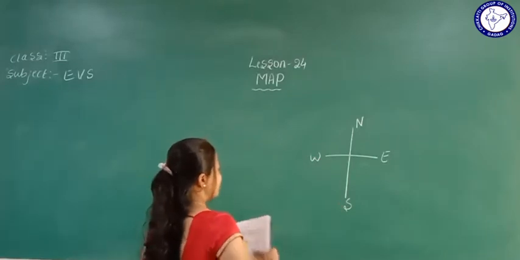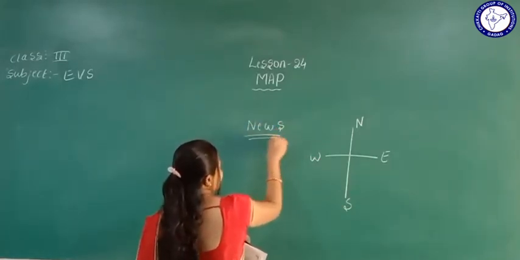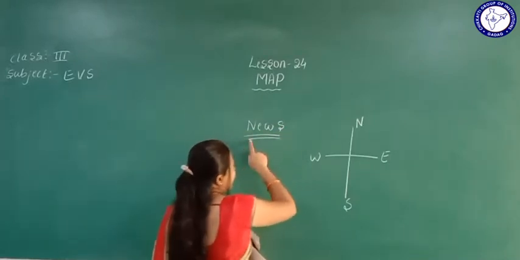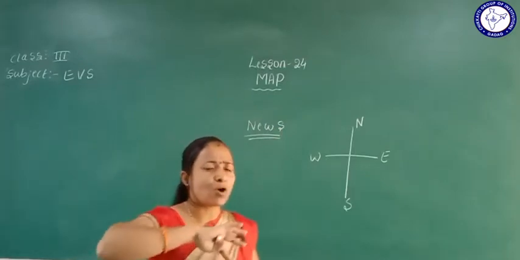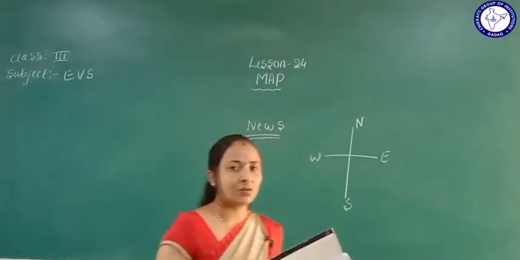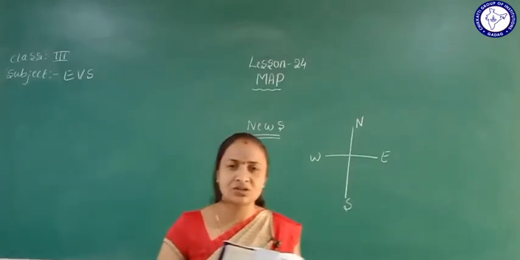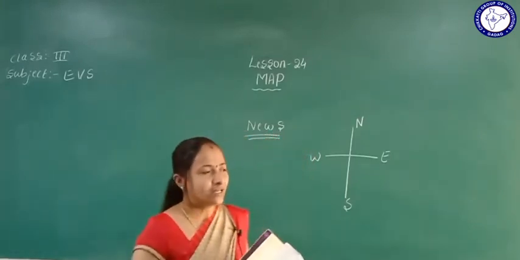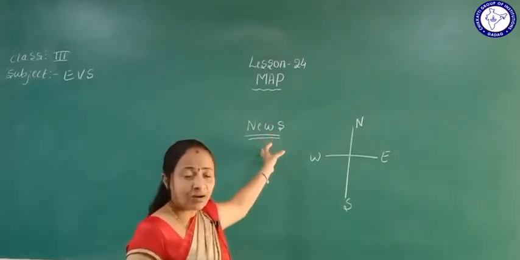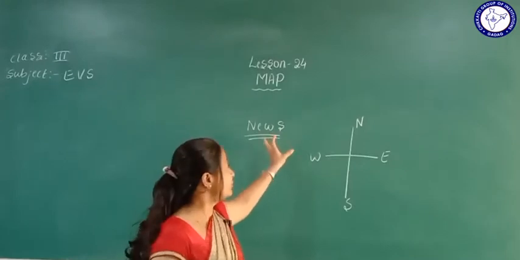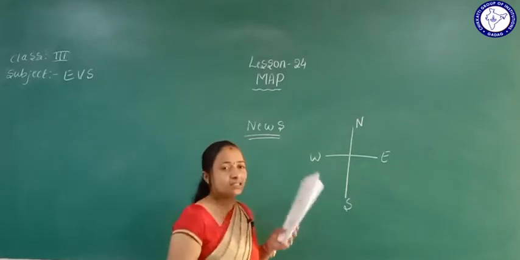What is the spelling of NEWS? N-E-W-S. From the north side, east side, west side and south side, they collect all the information of the world, overall the world, so we call it news. You watch the news on TV, yes? That is the news. They collect the information from all over India or all over the world, that is news.